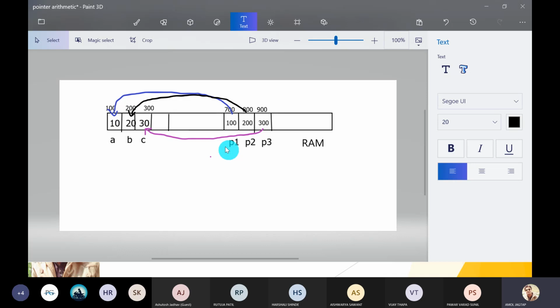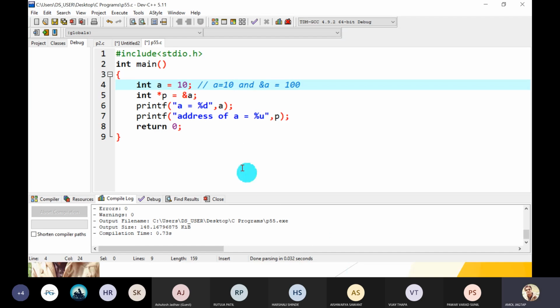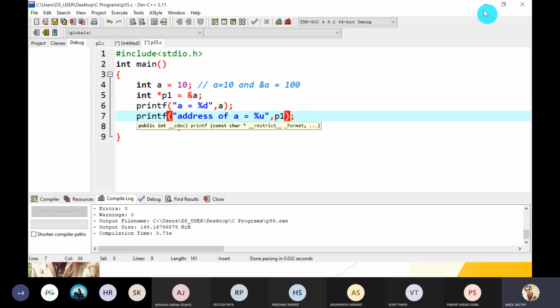Now, if p is a pointer type of variable, okay, so a is 10 and p is a pointer type of variable, so it stores the address of a. Here we can write it as p1.